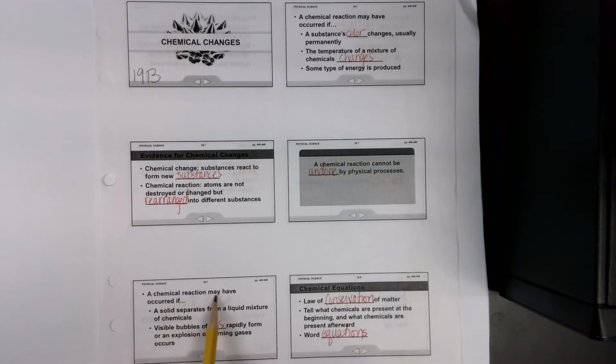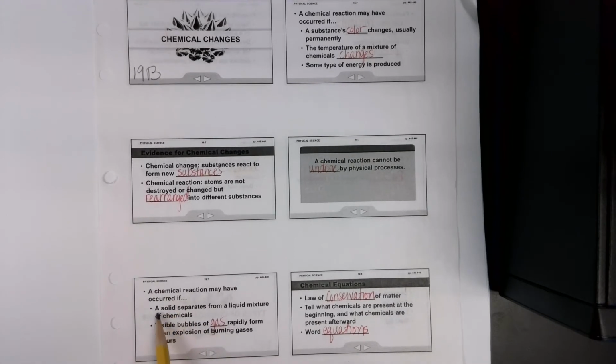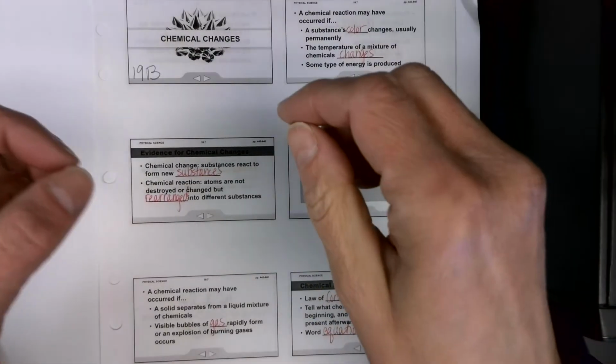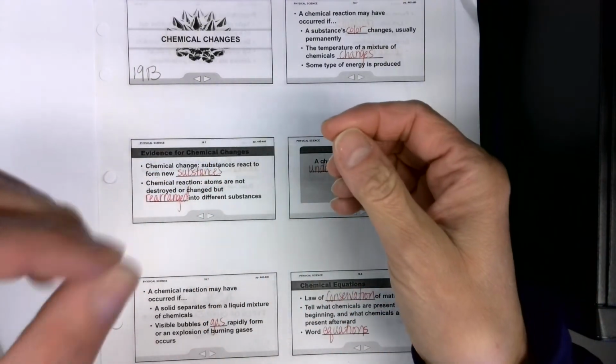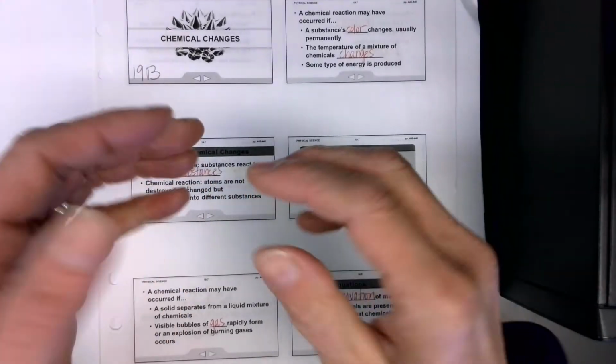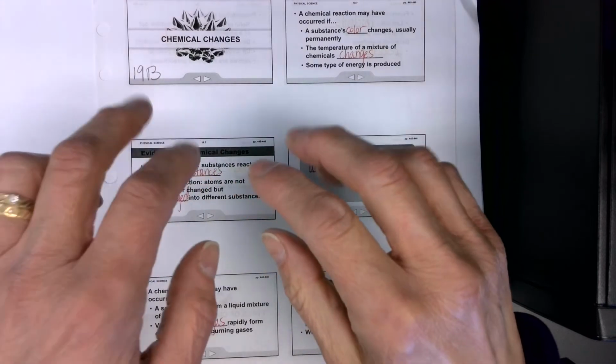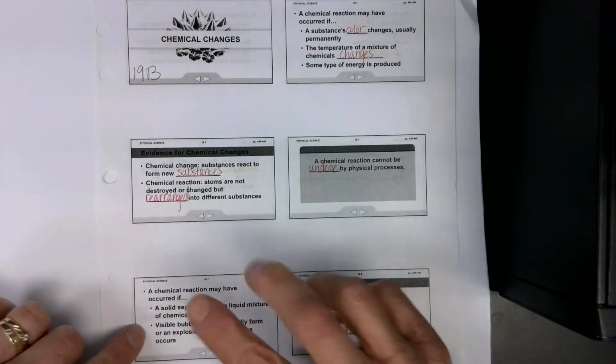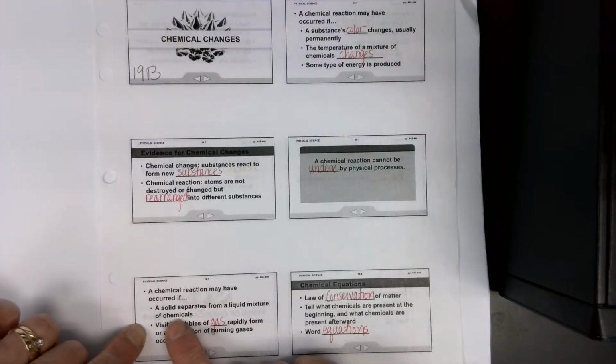So a chemical reaction may have occurred if, number one, a solid separates from the liquid mixture of chemicals, right? You pour two substances together. This is clear, this is clear. When you pour them together, now you have these little white snowflake type crystals forming, falling out of solution.